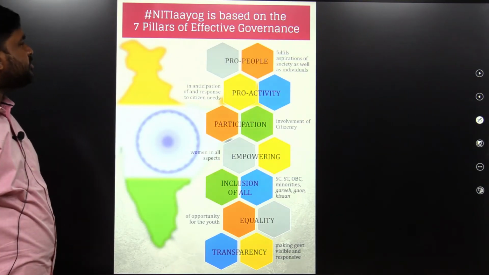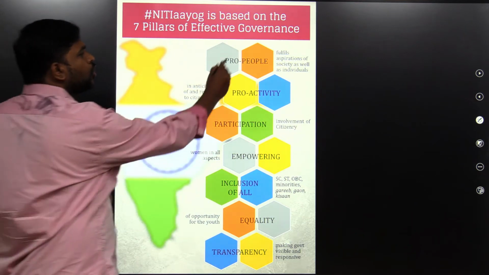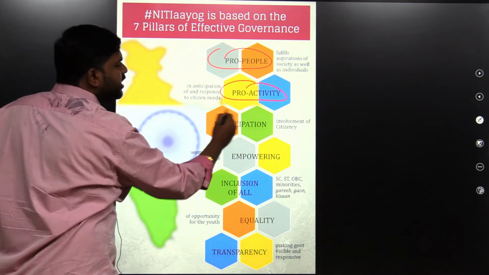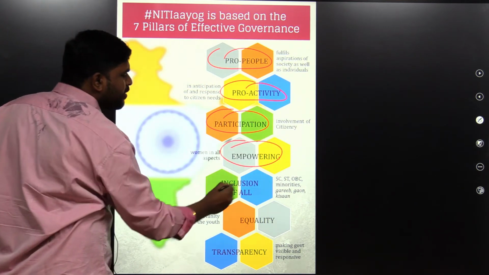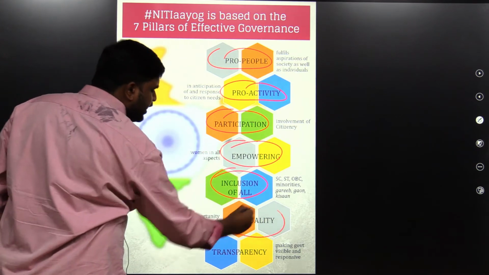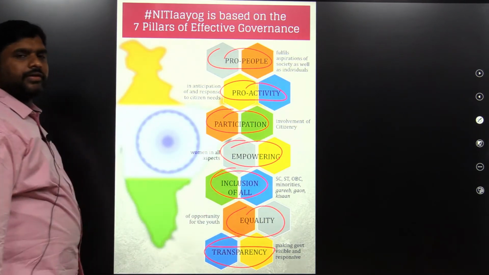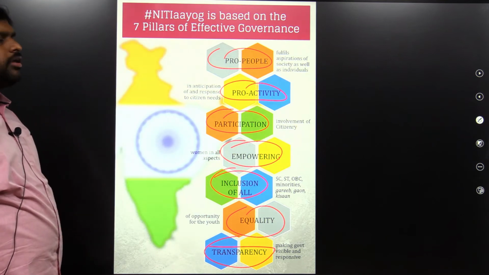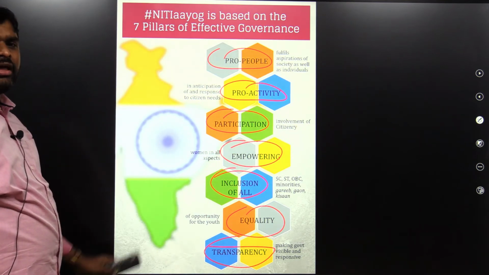Niti Aayog is based on 7 pillars of effective governance: pro-people, proactivity, participation, empowering, inclusion of all, equality, transparency. These are the 7 effective governance pillars given by Niti Aayog.